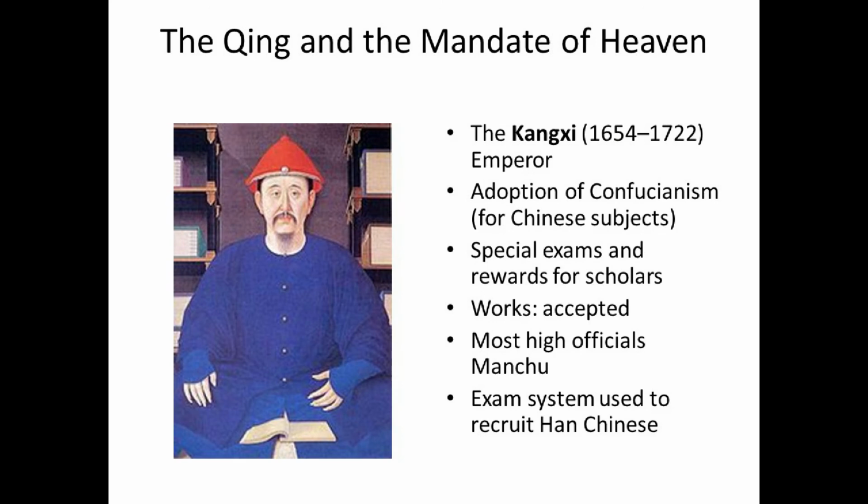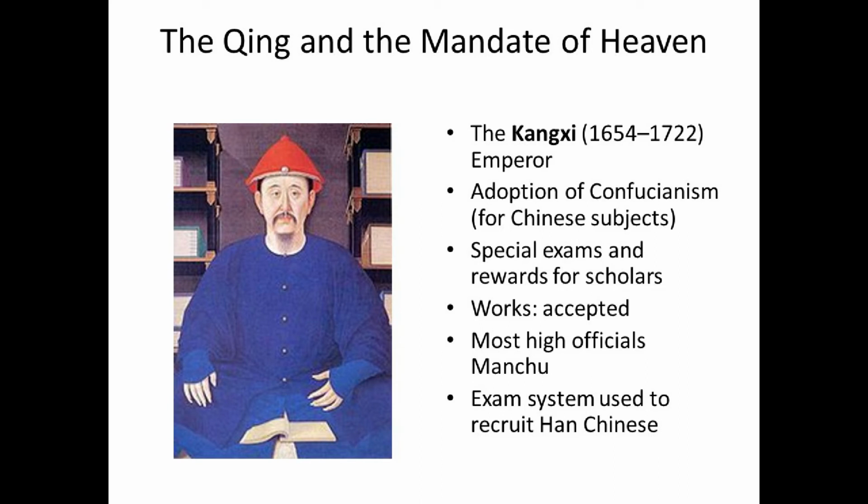And the best way to show how this will happen, how the Qing will successfully convince the Chinese to accept their rule, is to look at one of the most important of the Qing emperors, the Kangxi emperor. The Kangxi emperor was a remarkable man. He came to power, I believe, when he was about 12 years old. And there were people who wanted to kill him, to get rid of him, so they could put their son or whoever on the throne. And he managed not only to survive all that, he managed to govern China very well for a very long time. And the way he did that was to adopt Confucianism.